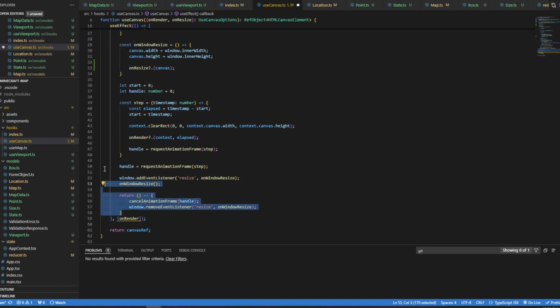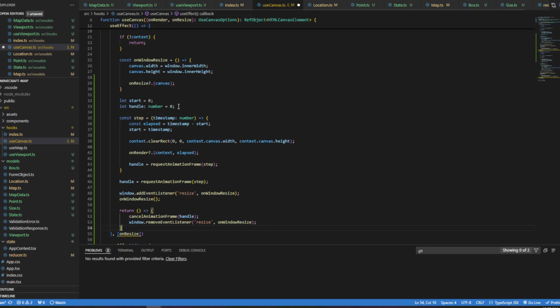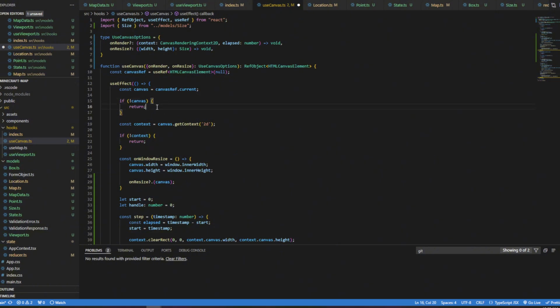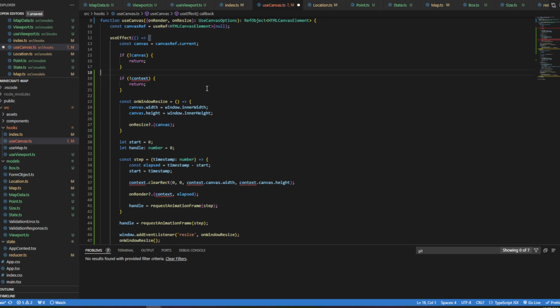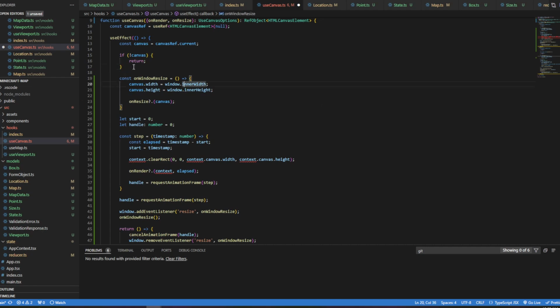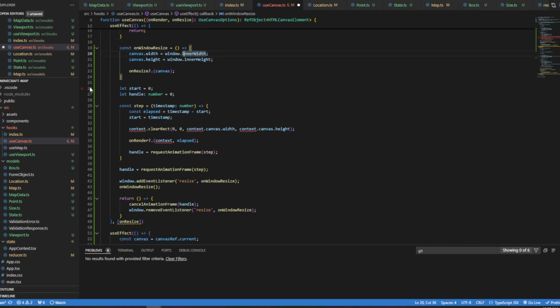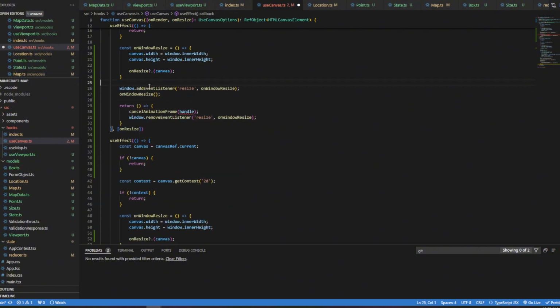And so what I'm going to do is basically copy and paste these in, and I'm just going to take out all of the rendering stuff here. For instance, I don't need to use context here. I don't really even need a canvas here. Well, do I need a canvas? Yeah, because I guess I need the width and the height. And then the resize will stay here. This stuff here is not going to stay here. This request animation frame is not going to stay here. This is going to stay here.